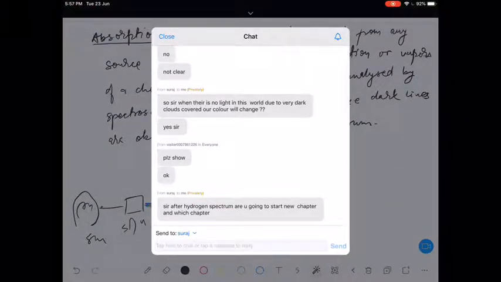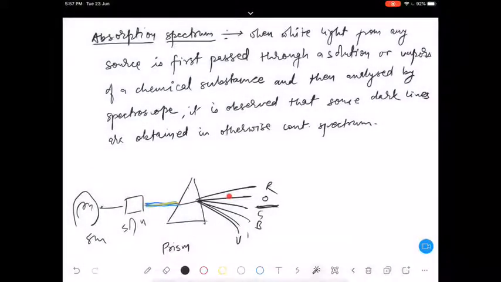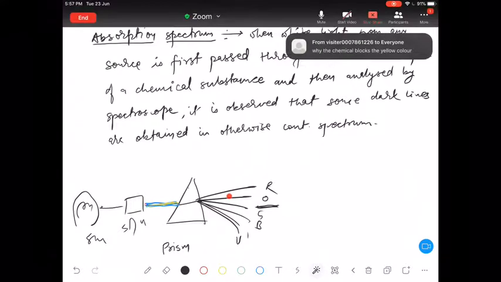No, I am not going to start a new chapter. We have just started this chapter, atomic structure. Bohr's model is basically the first part which I usually discuss, but in order to give an introduction for this chapter, we have spent around 1 week. After the hydrogen spectrum, I'll start quantum mechanics, which is one of the most important parts of this chapter.